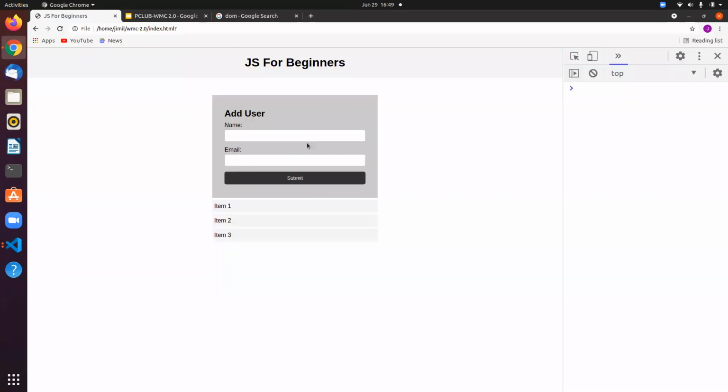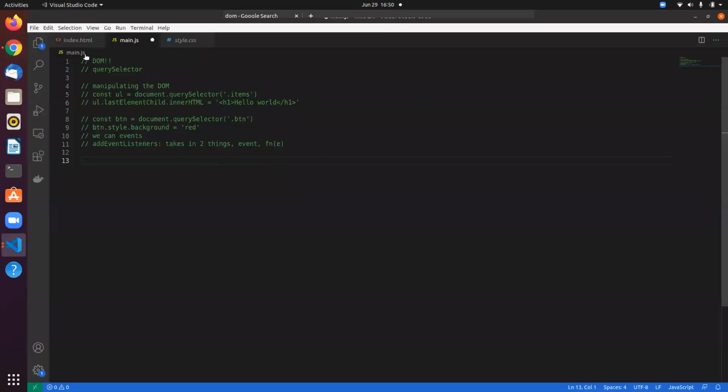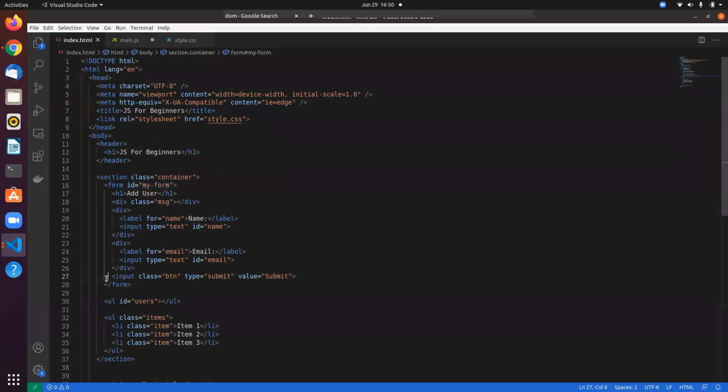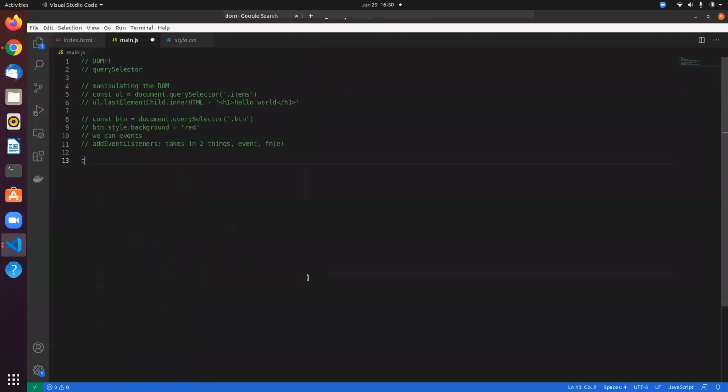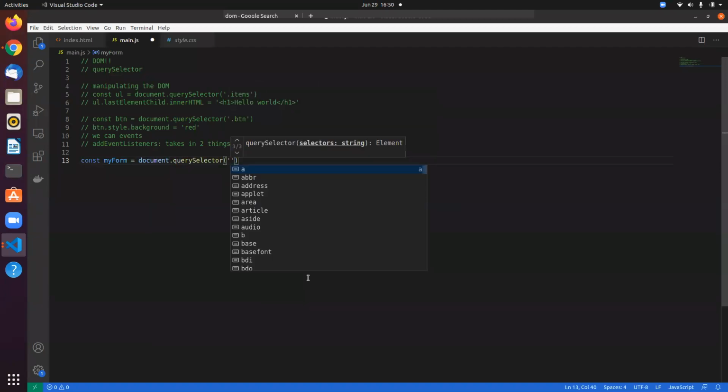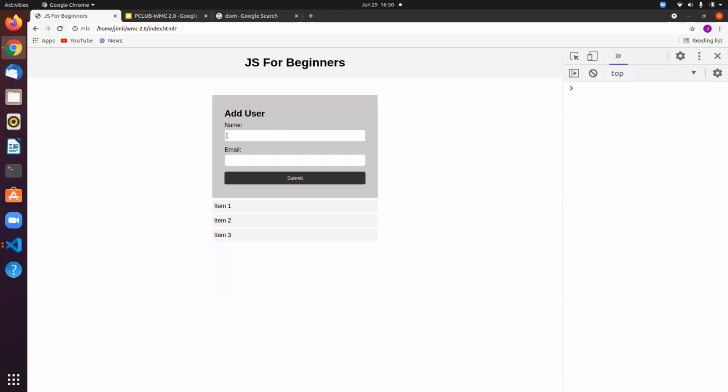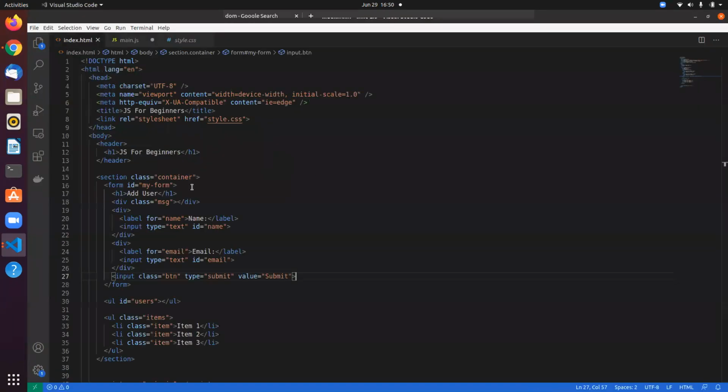For that, first we need to grab the form. We need to do something on submit, and the submit button is inside of the form. So let's first grab the form and store it in a variable, equals document.querySelector, and we want the form ID. This will get us the form. Then whatever the user is entering in this field, we want that to display here, so we need the field IDs.